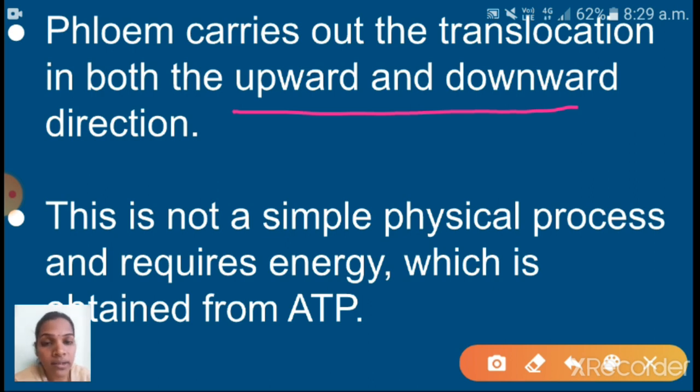Water movement is in only one direction, from down to up, that means upward movement. But here it is in both directions, upward and downward. This is not a simple process; it needs energy which is obtained from ATP. ATP means what? Can you say, children? Yes, adenosine triphosphate. You will study that in your 10th standard. How this happens, we will discuss in the next session.